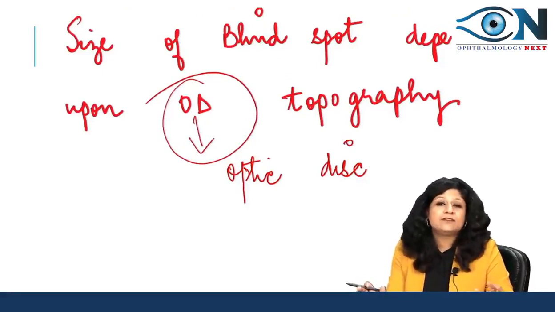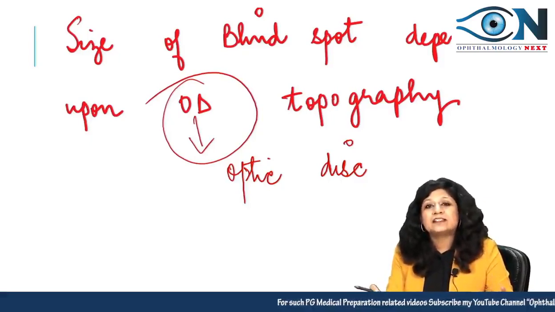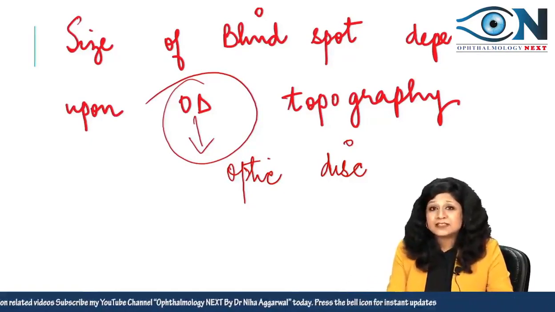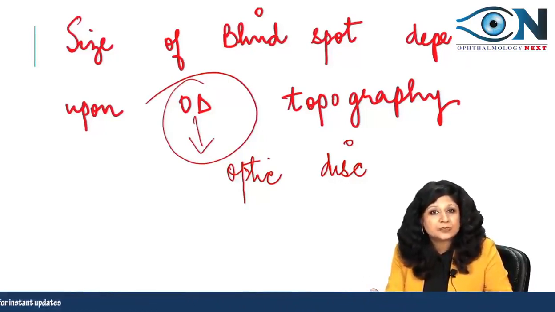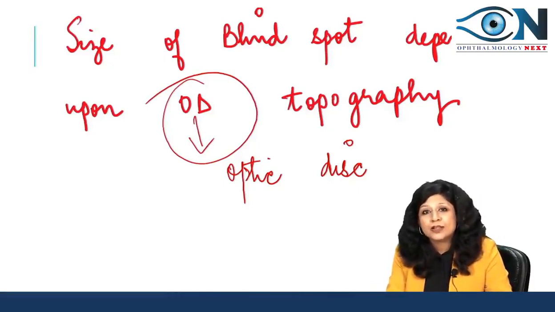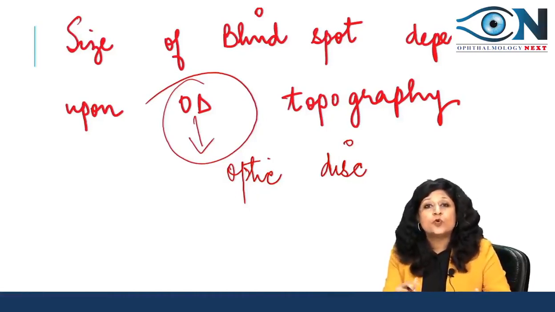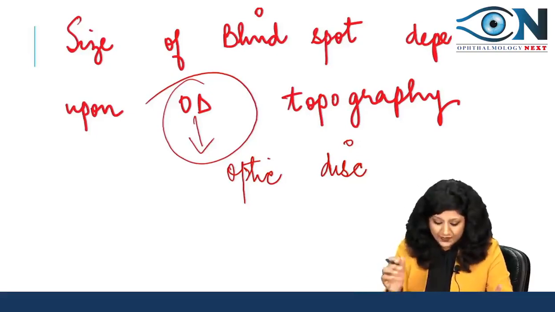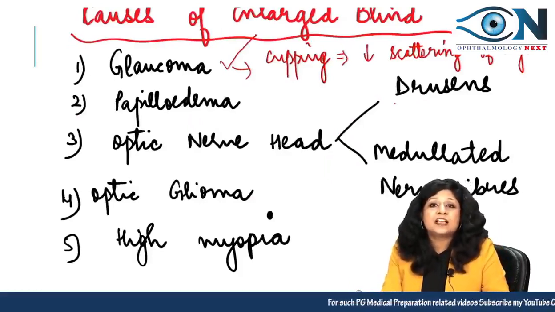We all know that we have a blind spot, that is a physiological blind spot, and that is due to the optic nerve head or the optic disc, right? Now this means that all those people who have a normal size of the optic disc will have the normal size of the blind spot. All those who have a small optic disc will have a smaller blind spot, and all those who have a larger optic disc, conversely, will show an enlarged blind spot. Alright, now let us see the list of the causes that show the enlarged blind spot,